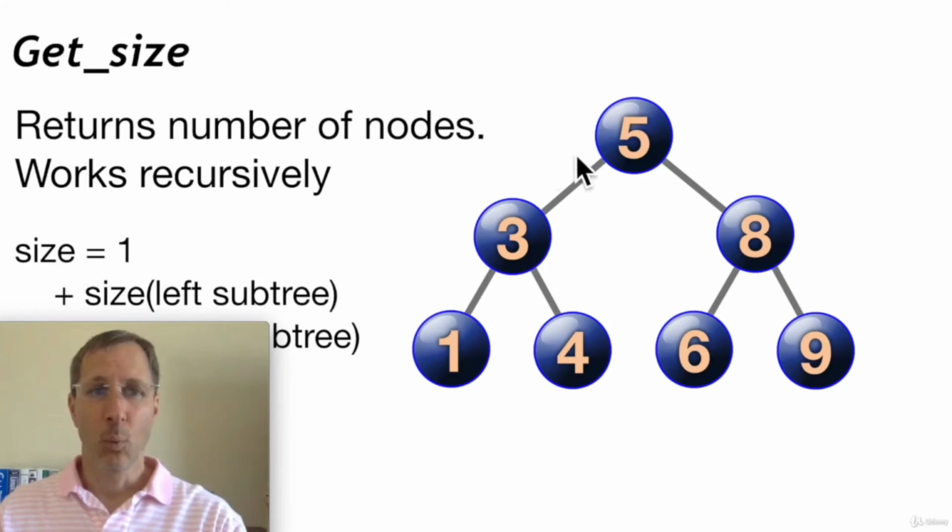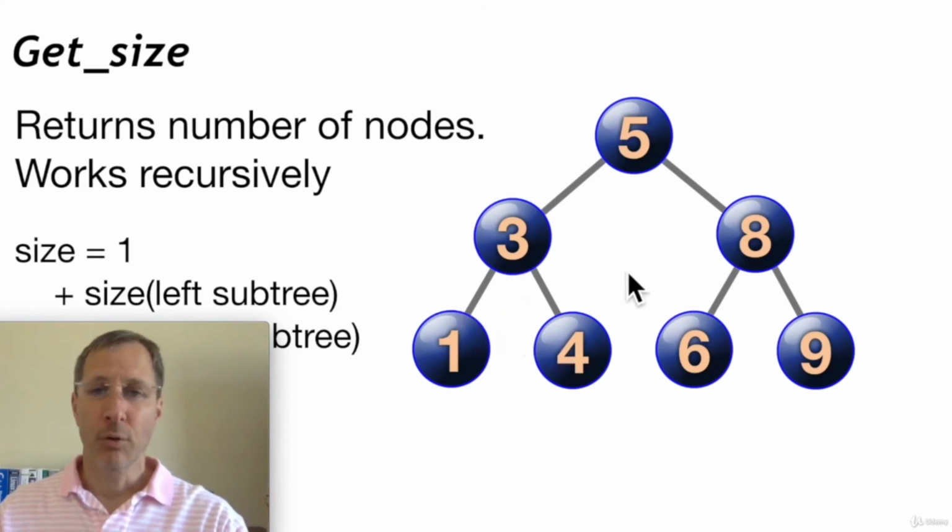The size is equal to 1 plus the size of the left subtree plus the size of the right subtree. In other words, the size of this tree is equal to, well, the 5 node is 1, plus the left subtree is the subtree starting with 3, and then the right subtree is the subtree starting with 8. So we say the size of this tree is 1 plus the size of these two subtrees. And then we'd call the same get size function on 3's left and right subtrees. The size of the 3 subtree is 1 plus the size of 3's left plus the size of 3's right.